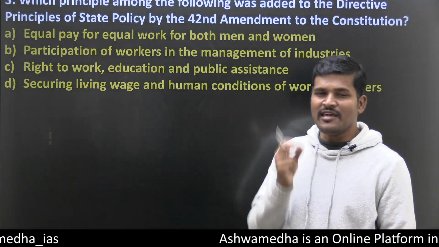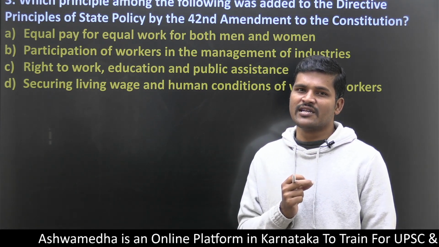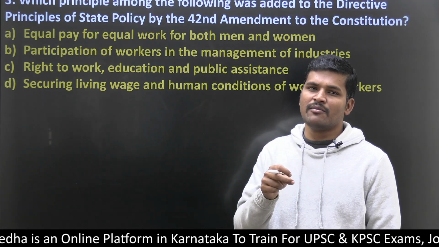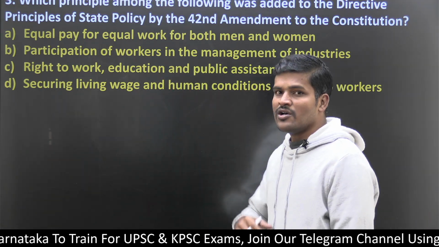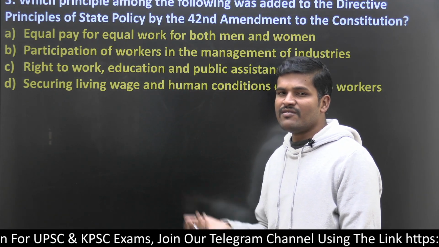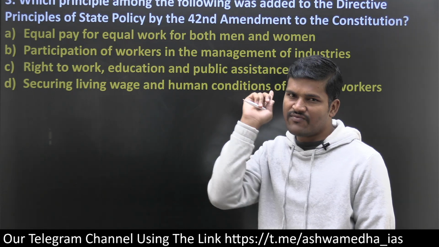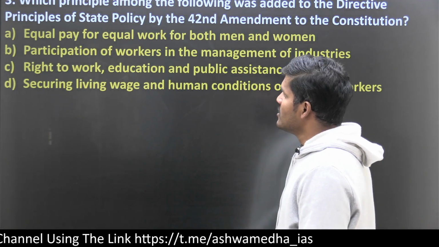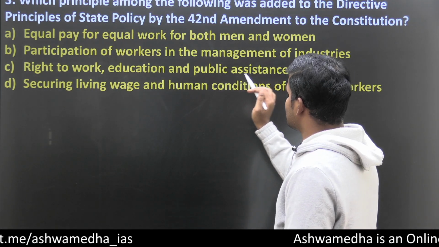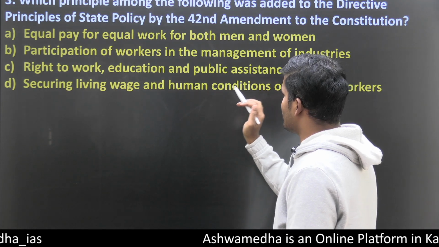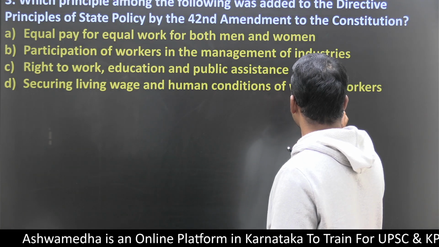So here the theme is the 42nd Constitutional Amendment. You should be very careful about it, look into it very seriously and make a note on that. The question is about the 42nd Amendment: which provision was added into the DPSP? Here two things: one is DPSP, another is the 42nd Constitutional Amendment. So: equal pay for equal work for both men and women, participation of workers in the management of industries, right to work, education, public assistance, securing a living wage and human conditions of workers.